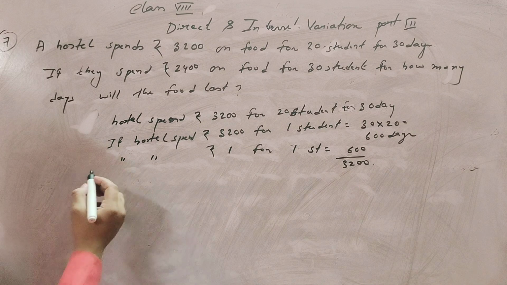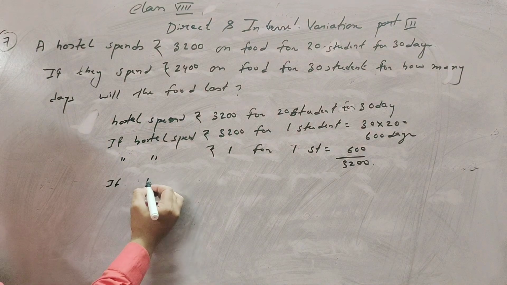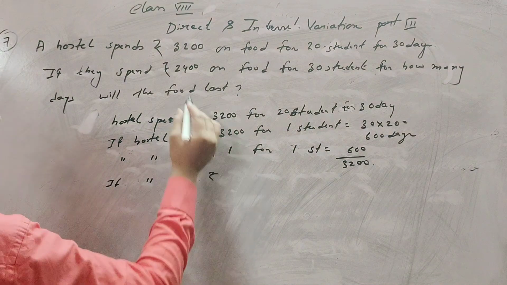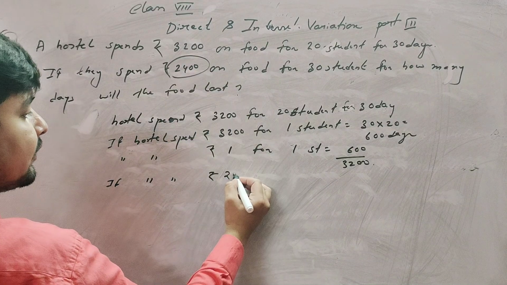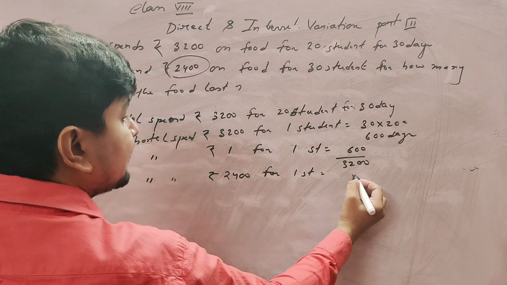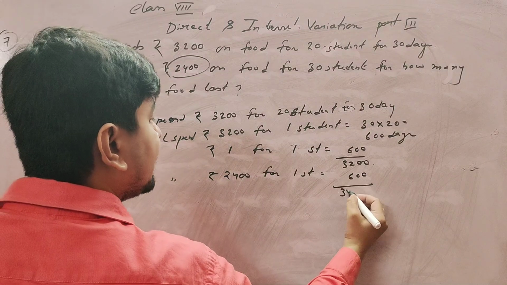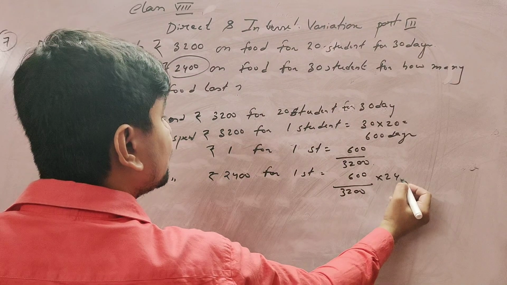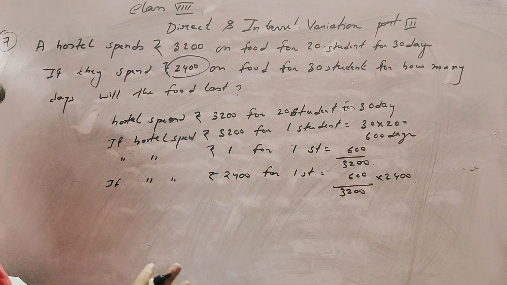Again, start. If the hostel spends rupees 2,400 for one student, that is 600 by 3,200 into 2,400 multiplication.